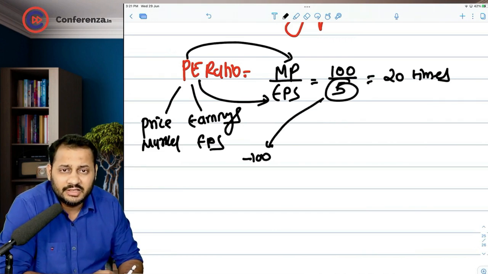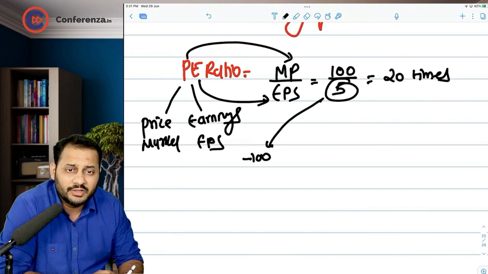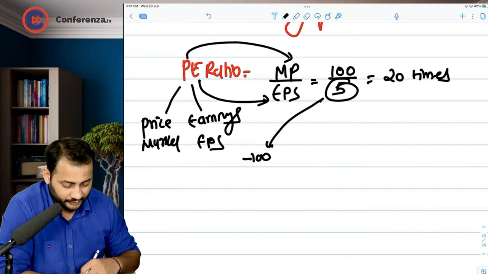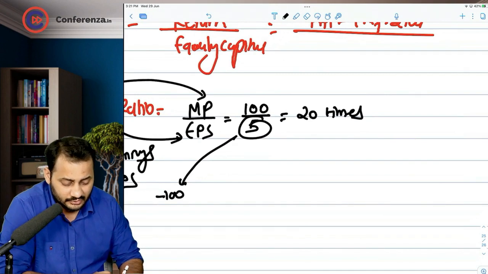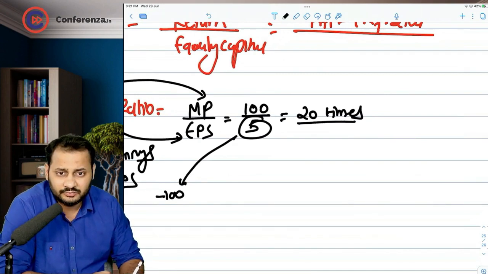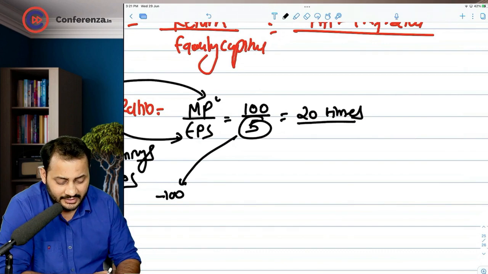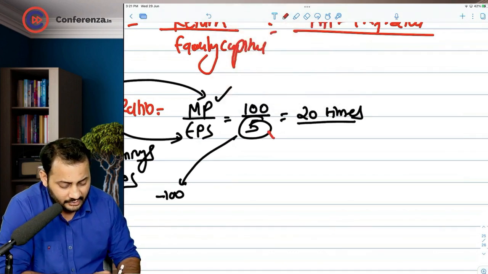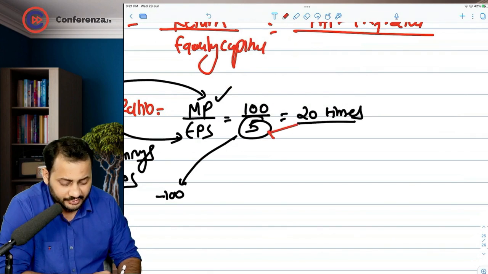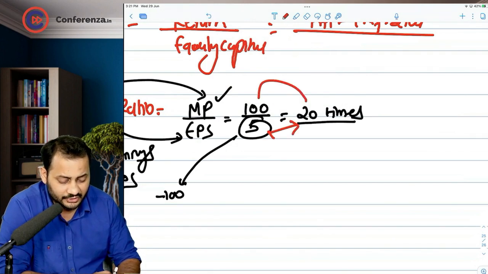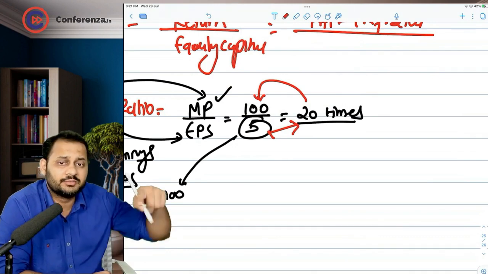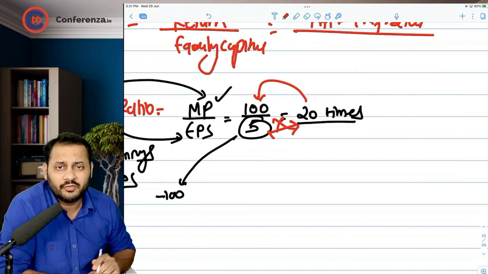It means that you have earned 5 rupees in a year for the investment of 100 rupees. Then the second part: what is 20 times? The market price is 20 times. If you relate to it this way, 5 rupees is the earnings per share, and the market price at which this share is being bought is 20 times the earnings: 5 multiplied by 20.